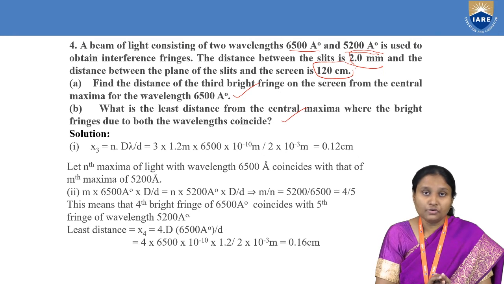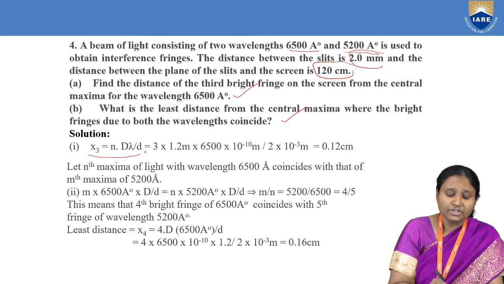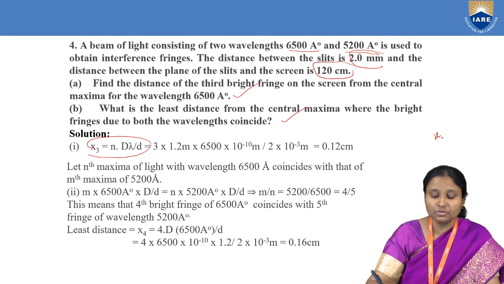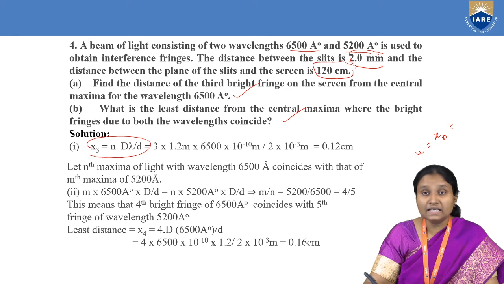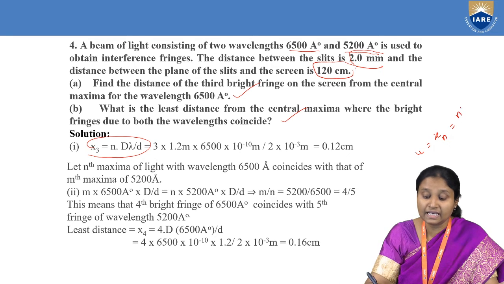So when we try to focus on our first problem, again we are coming back to that formula. What is that formula? We know that xn is the distance between any two bright fringes, and the formula for it is given as n lambda D by small d.